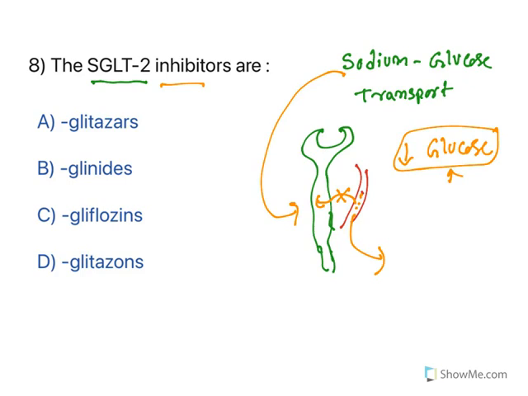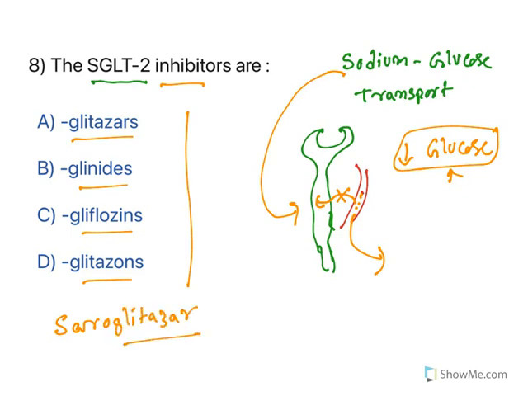That will be reducing glucose levels in the blood. Now understand, all these are suffixes which end all antidiabetic drugs. Glitazar, I have explained, is a dual PPAR agonist, saroglitazar. All this class of drugs ends with glitazars. So this is dual PPAR, not SGLT.